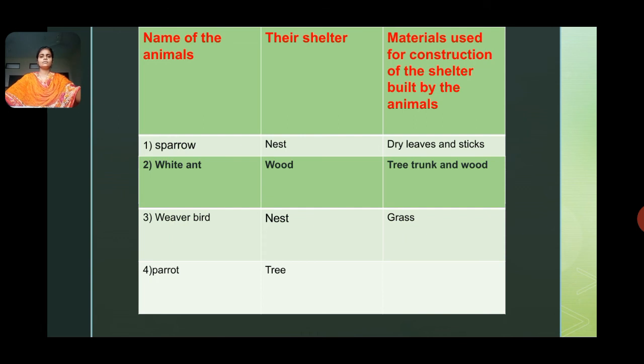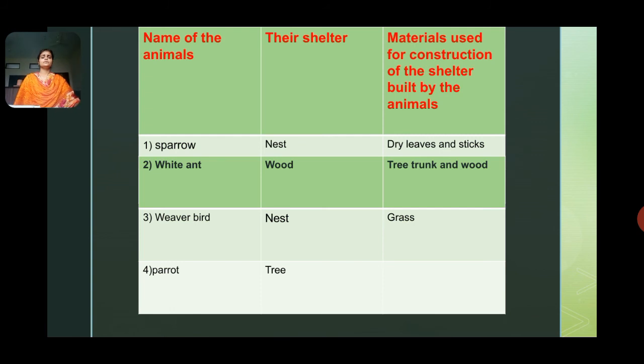Second, white ant. Its shelter is wood, and the material used by the white ant to make its shelter is tree trunk and wood. Third, weaver bird. The weaver bird's shelter is a nest and it uses grass. Fourth, parrot. Its shelter is a tree.